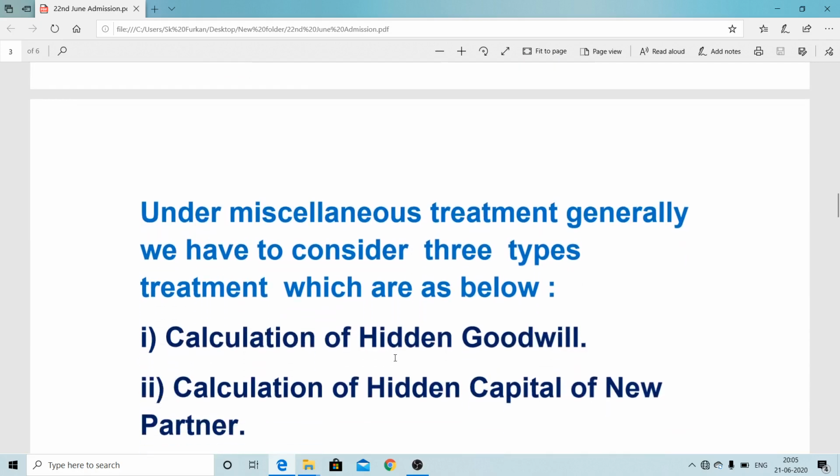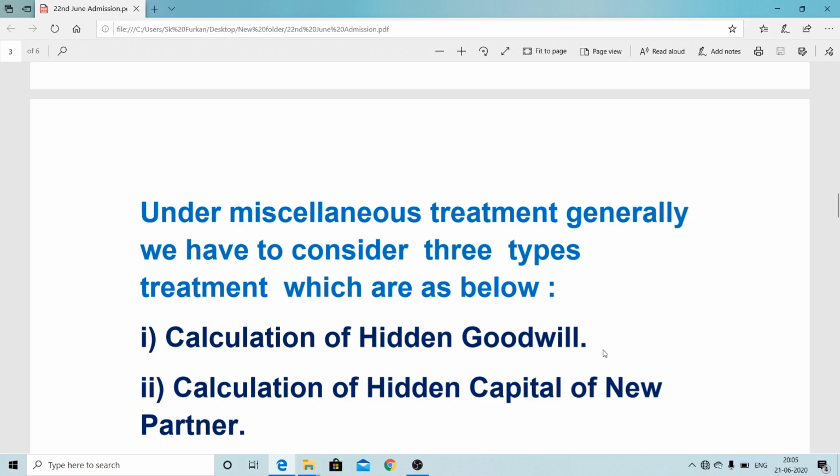That is hidden goodwill. Actually hidden goodwill means the goodwill which is not shown directly in the question. So far we calculate the goodwill under different methods like average profit method, super profit method, capitalization method.